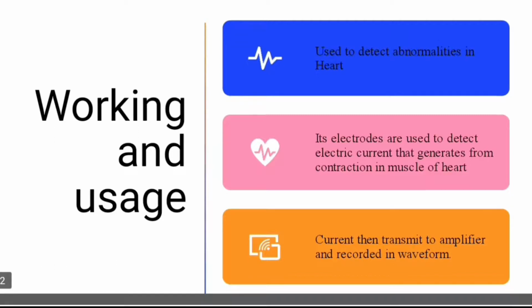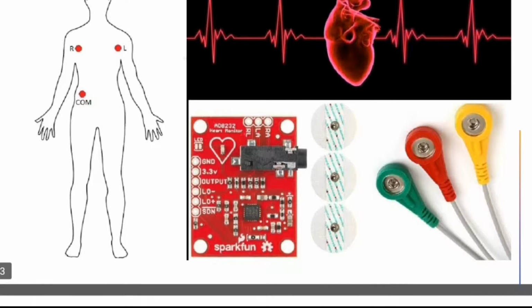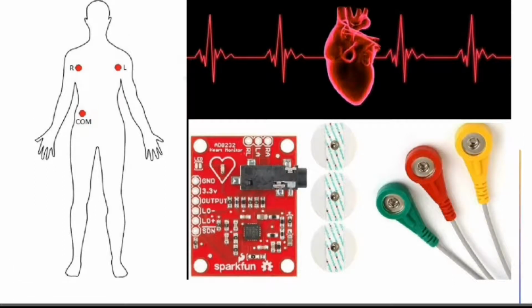ECG is an instrument that picks up electric current produced by the heart muscle during the cardiac cycle of contraction and relaxation. This cycle is shown here in this slide. ECG works on the principle that a contracting muscle generates small electric current that can be detected and measured through the electrodes of this ECG sensor. This ECG sensor, as shown in the slide, has three electrodes which are suitably placed on the body, and it detects the small amount of electric current that is produced by contraction and relaxation of the heart muscle.